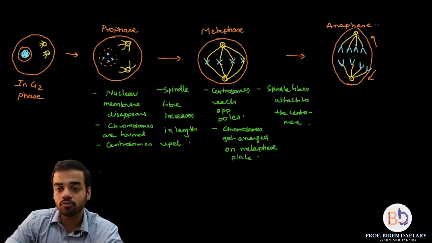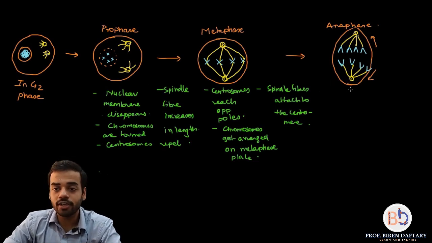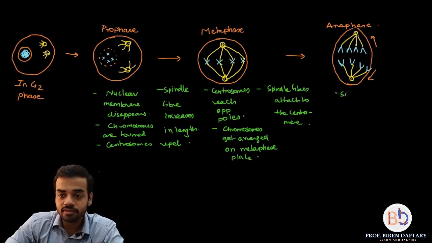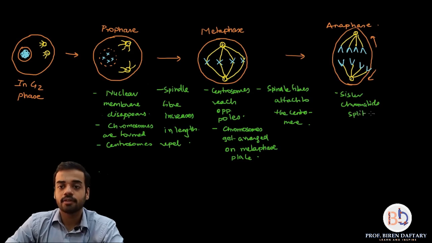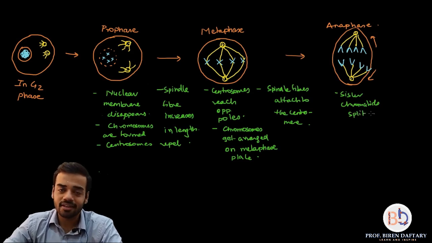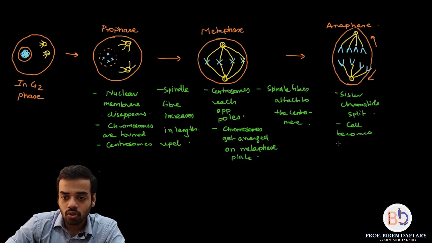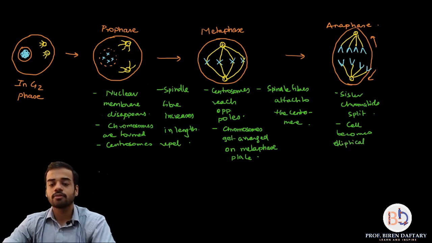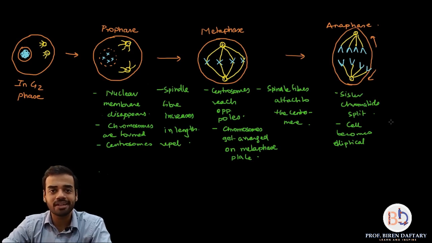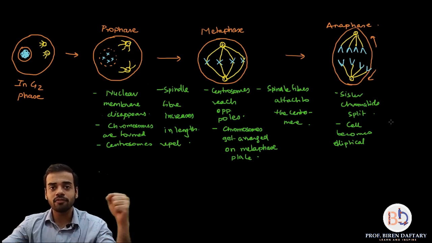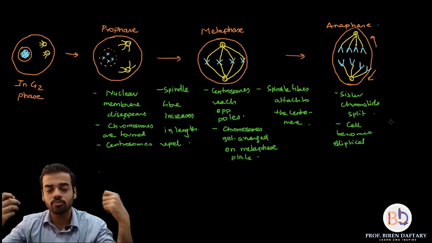Okay, so what do we write down under anaphase? First point is going to be sister chromatids split. Okay, I think that is the only point that we can write. If you want, you can write cell becomes elliptical, or oval in shape. That is it. So the spindle fibers pull the chromosomes and the sister chromatids separate.